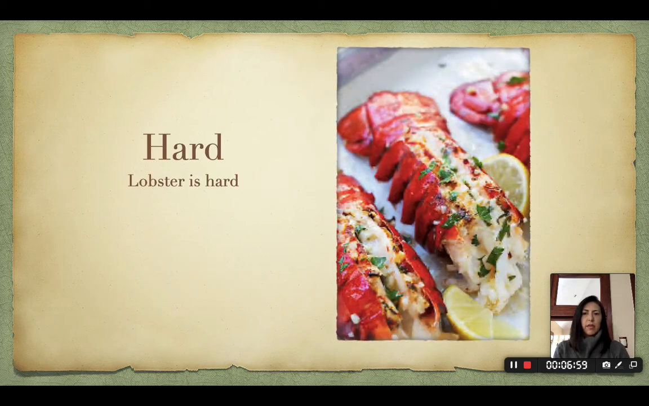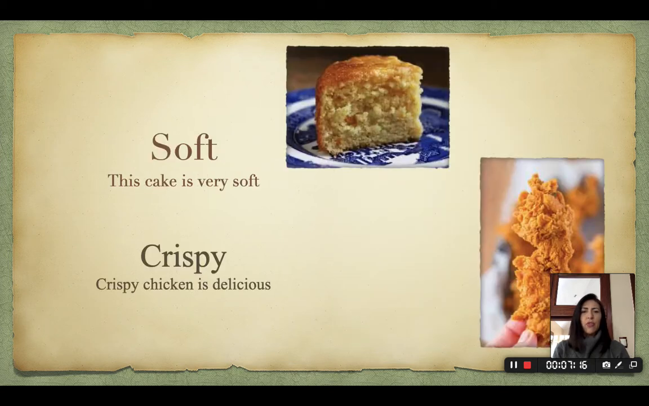Hard. Lobster is hard. Look at the picture. In Mexico, we have many foods that are hard. The opposite of hard would be soft. Look at the cake. If you touch the cake, you feel it is soft. This cake is very soft. Now, look at the next picture.